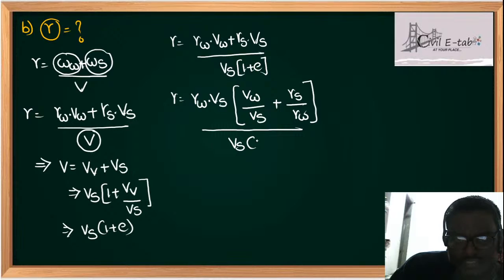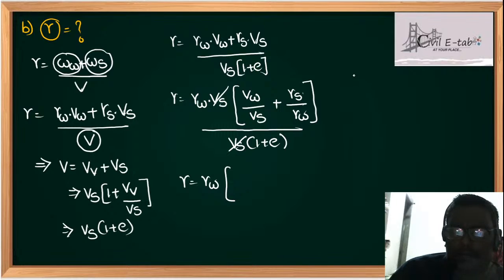Now if I cancel Vs and Vs, gamma can be written as gamma W into, what is gamma S by gamma W? If you remember the basic definition of G, that is gamma S by gamma W. So this is written as G.